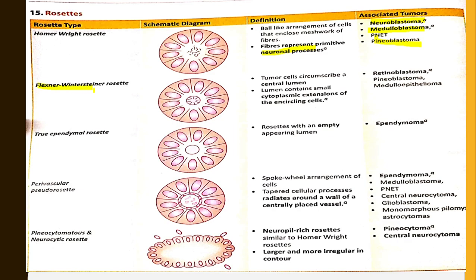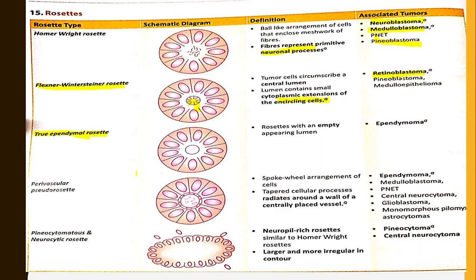Then coming to Flexner-Wintersteiner rosette, it consists of tumor cells which circumscribe a central lumen. The lumen contains small cytoplasmic extensions of the encircling cells. It is associated with tumors like retinoblastoma. True ependymal rosettes are seen in ependymoma, the rosettes with an empty appearing lumen. If the lumen is empty appearing, it is true ependymal rosettes. If the lumen has tumor cell extensions, this is Flexner-Wintersteiner rosettes.